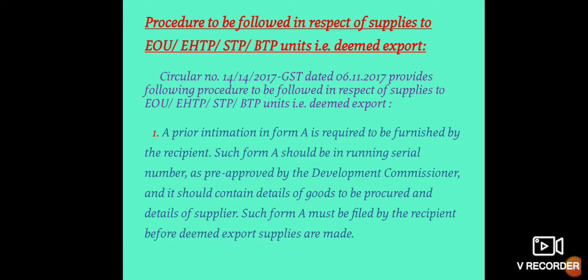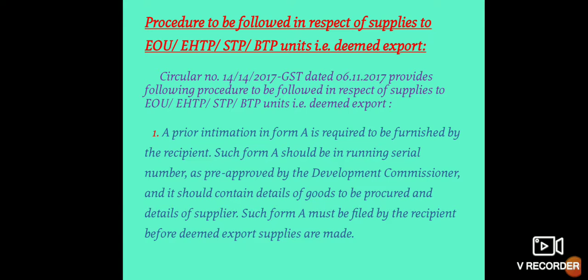BTP means biotechnology park unit. Circular number 14/14/2017-GST dated 6/11/2017 provides the following procedure to be followed in respect of supplies to EOU, EHTP, STP, BTP units, that is deemed export.